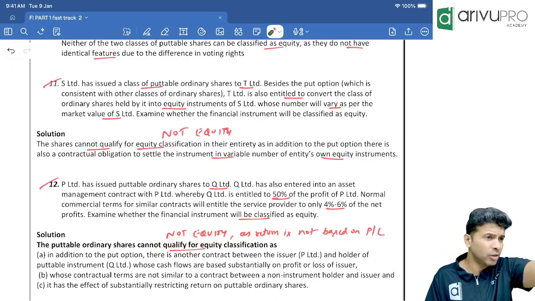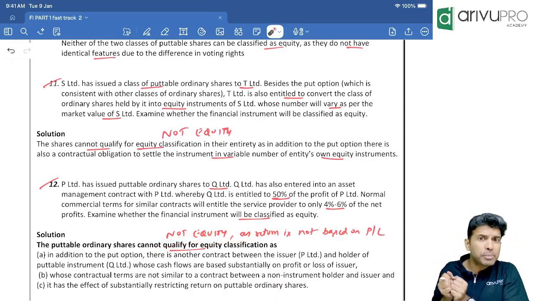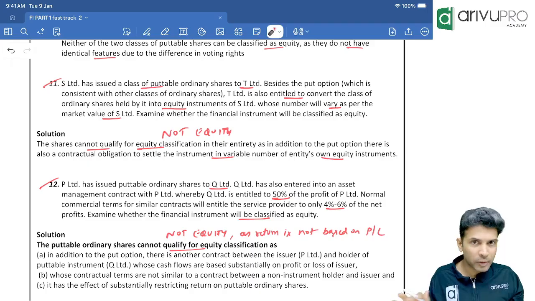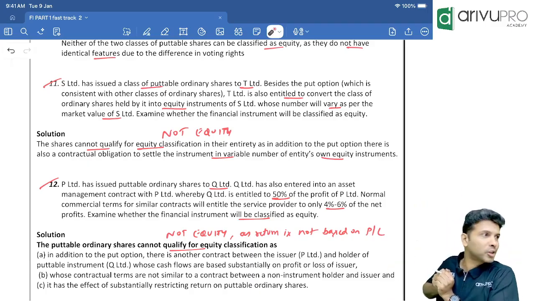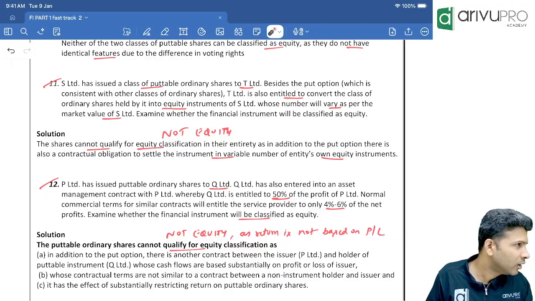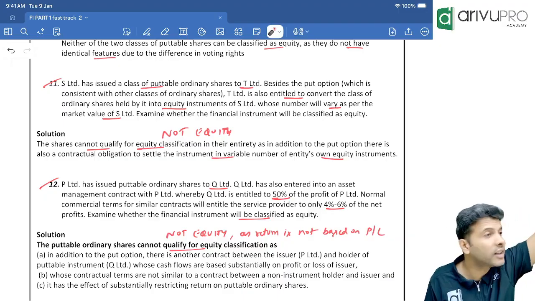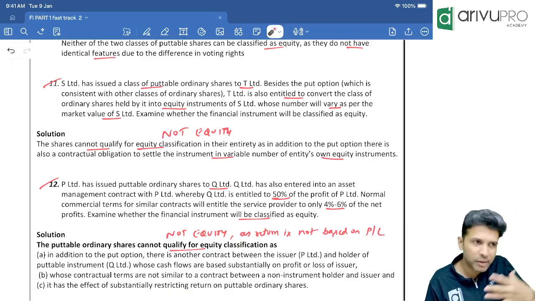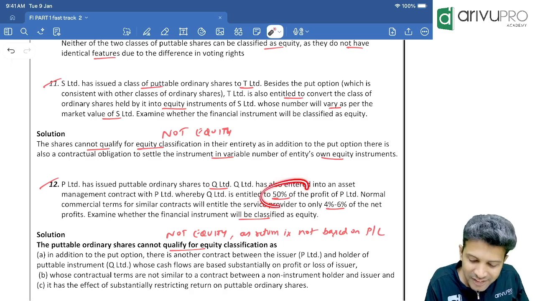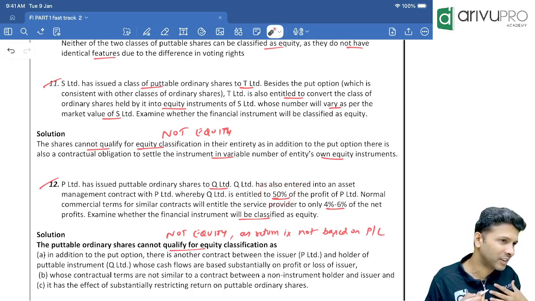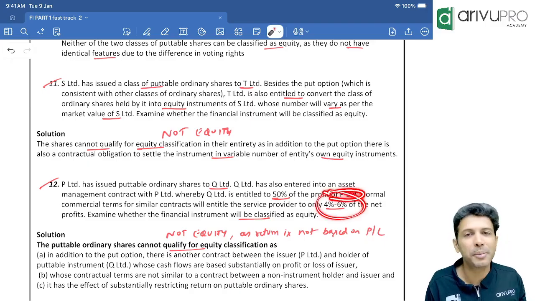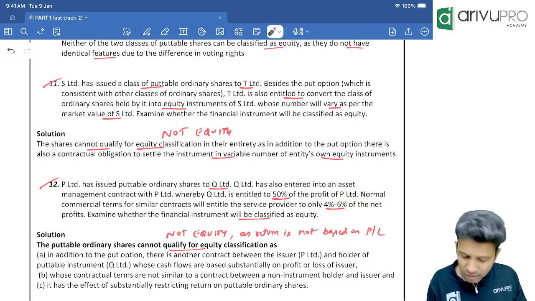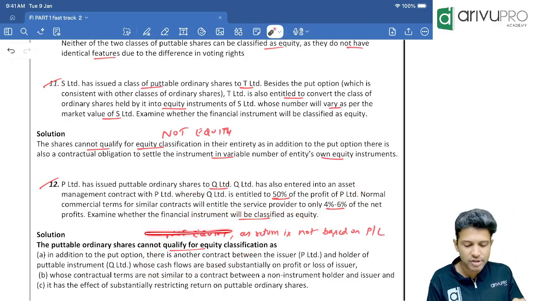Because owners, you think, sir, will owners grab the money? See, equity shareholders are owners. Whatever profits we get, will the owner tell us, give everything to me? No, the owner will never say that. The owner will first settle the others. After settling others, whatever remains, give it to me. But here Q is saying 50% only, you give it to me. But in normal commercial terms, the commission is only 4 to 6%. This is not an owner's right. So on that ground also, if you use your common sense, it is not equity.